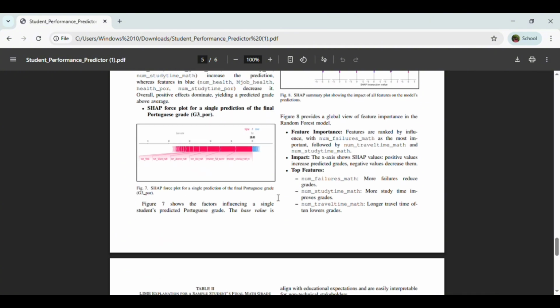Next, we explored the model's reasoning on a local or individual level, which was LIME. We were able to inspect specific predictions to understand their composition. For example, the model could attribute a high predicted grade for a student to a specific combination of factors. From all of our findings, we noticed SHAP complemented LIME by offering both direction and magnitude of influence, enabling more fine-grained interpretation.